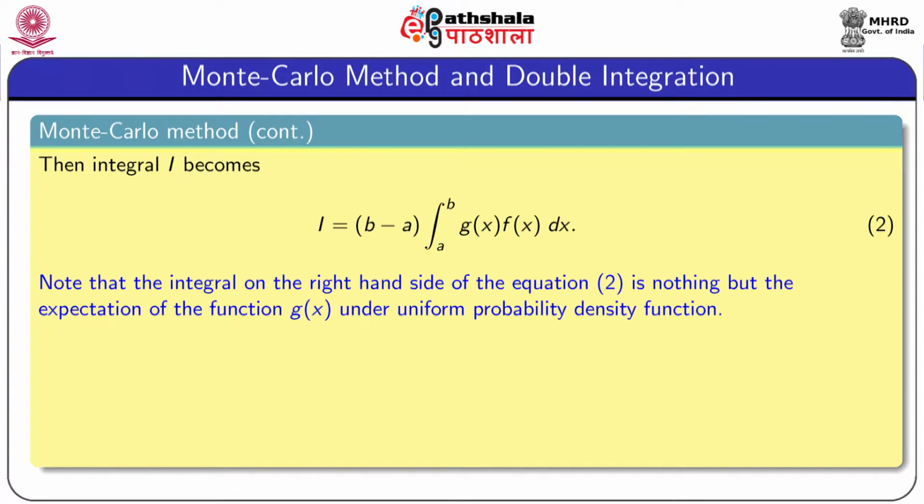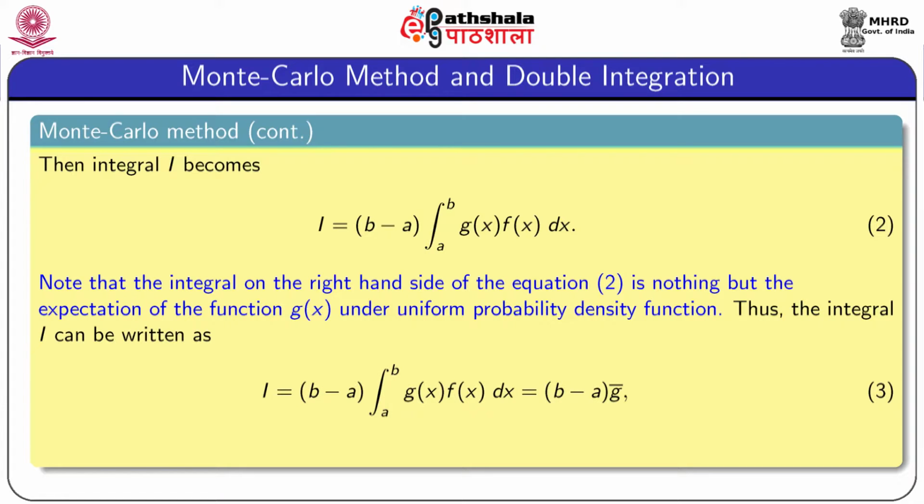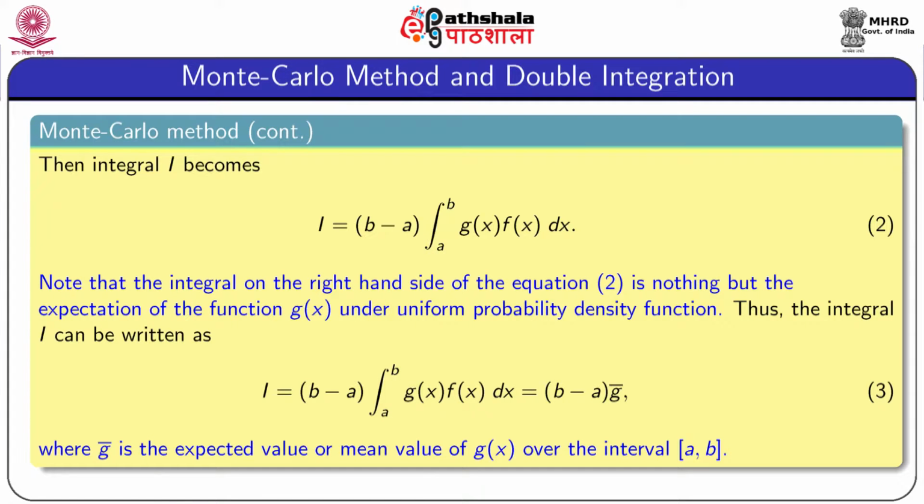Note that the integral on the right hand side of equation 2 is nothing but the expectation of the function g(x) under the uniform probability density function. Expectation means the mean value of the function. Thus, the integral I can also be written as I equal to (b minus a) into integration a to b g(x) f(x) dx, equal to (b minus a) into g bar. G bar represents the expectation or mean value of g(x) over the interval [a, b] for the rectangular probability density function f(x).